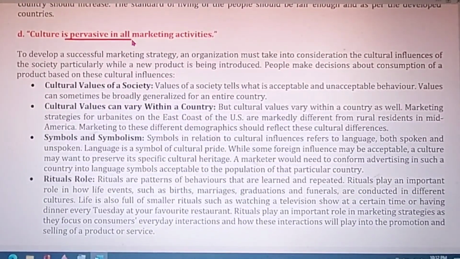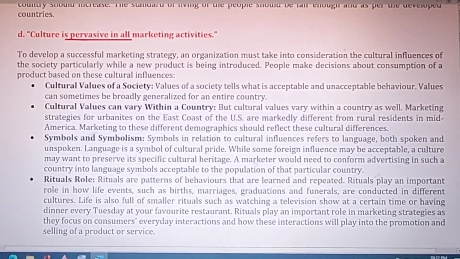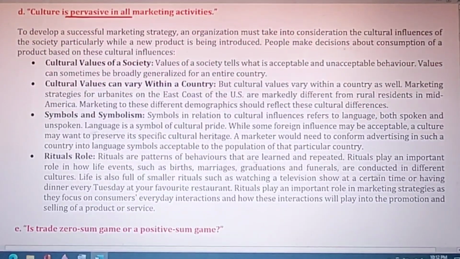The fourth question is, culture is pervasive in all marketing activities. Pervasive means uniform. It is applied. Culture is used in all the marketing activities. We know what marketing is and how culture plays an important role in this. Let's try to find the solution.